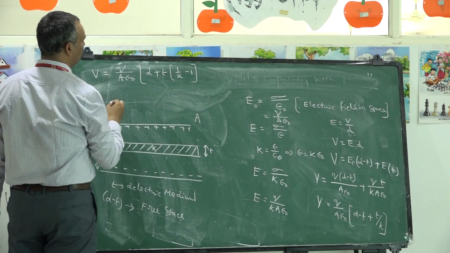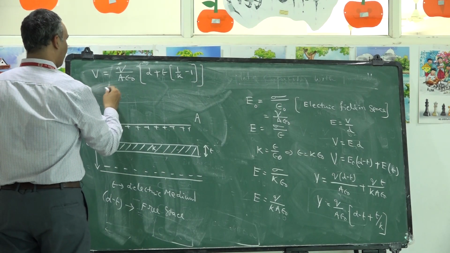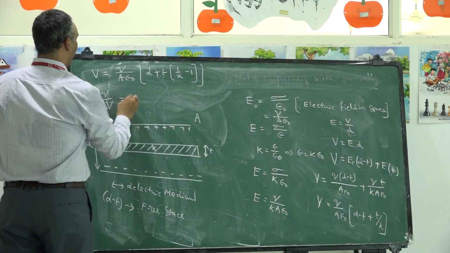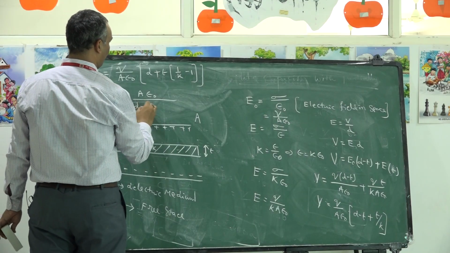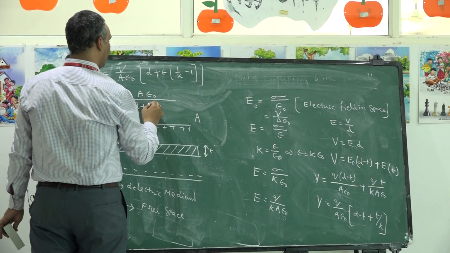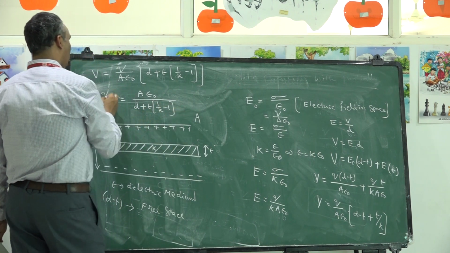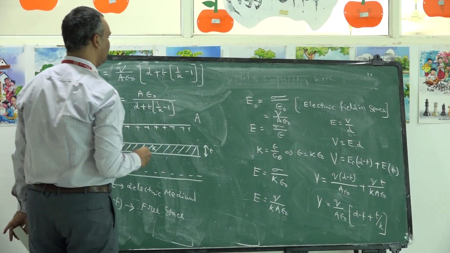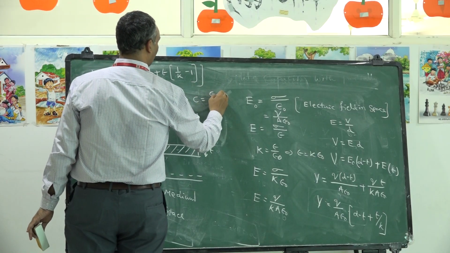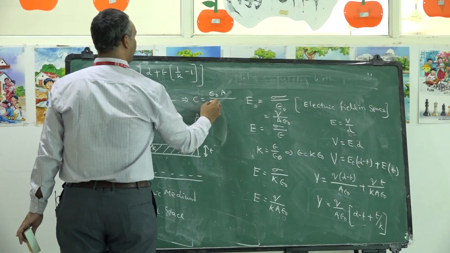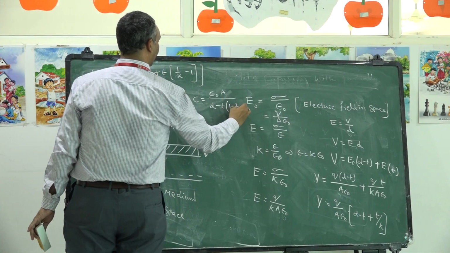Then Q by V is given by A epsilon naught by D plus T into 1 by K minus 1. Q by V itself is called capacitance. So finally, capacitance is given by epsilon naught A by D. Otherwise, if you take minus common here, D minus T into 1 minus 1 by K.